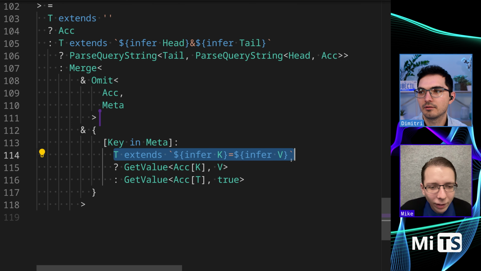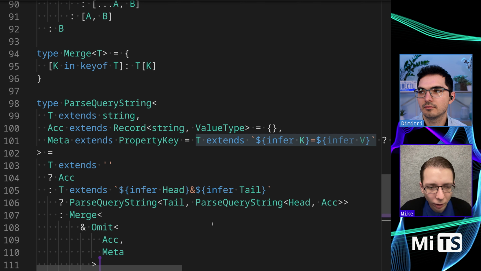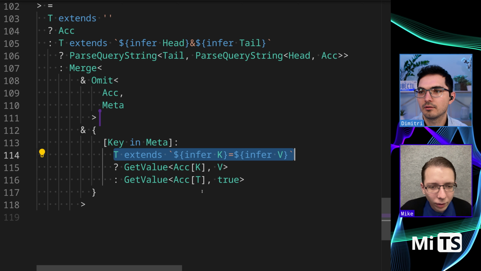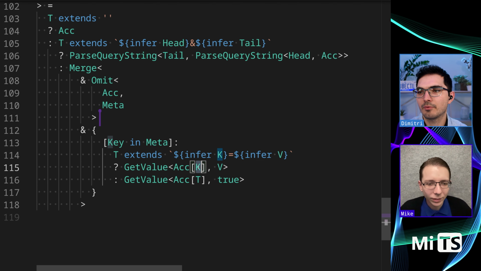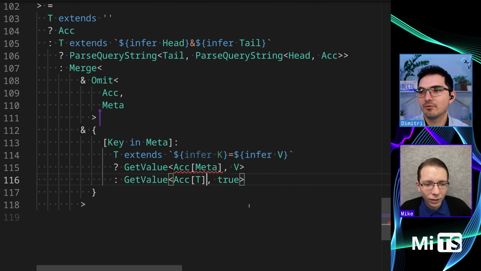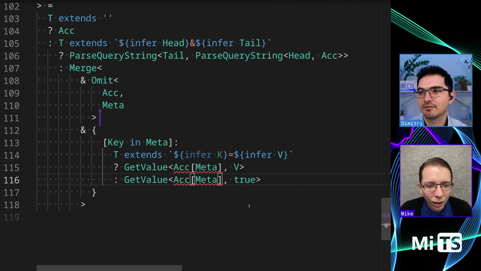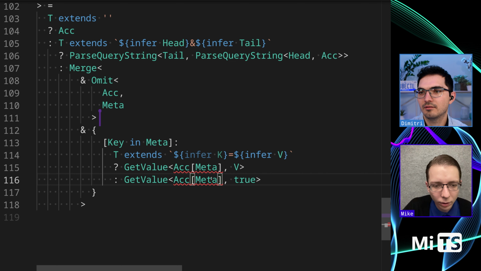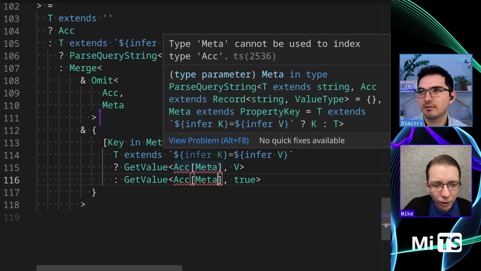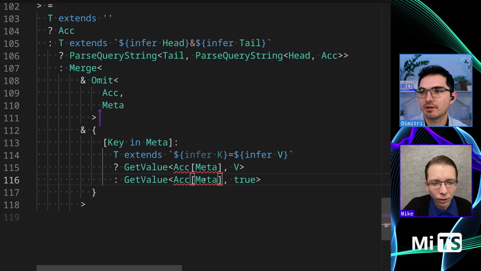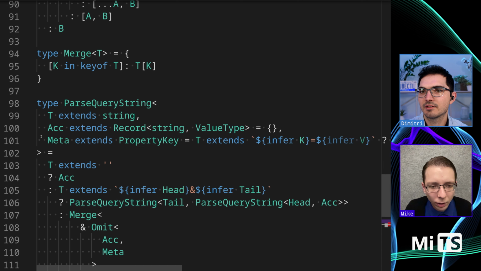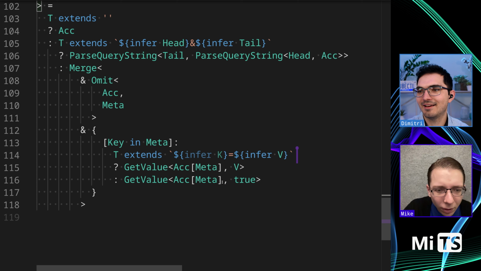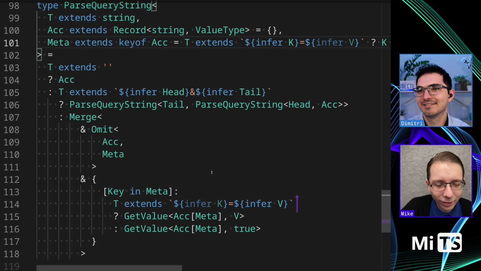Can we put meta here? No, that wouldn't work. Oh, right. Yeah. No, we could put it in here. So we could do this. No? Yeah, what happens? Why does it fail? Meta cannot be used to index accumulator. Extends. Okay. How about now? Aha! All right, great. And so it's kind of a little simpler.